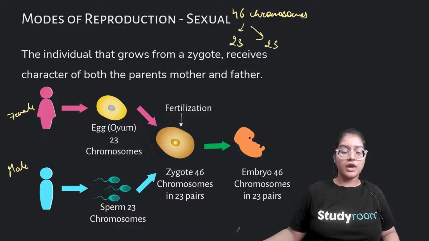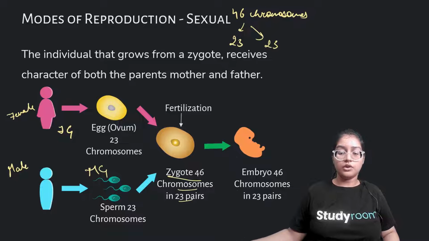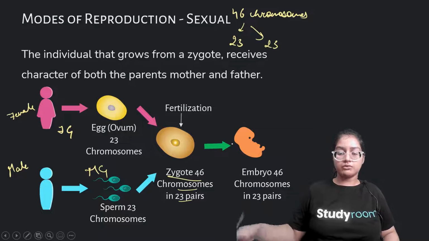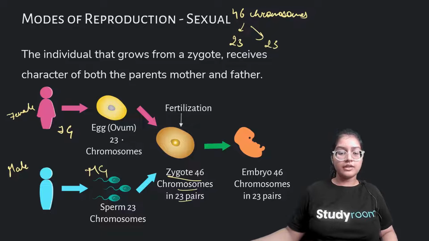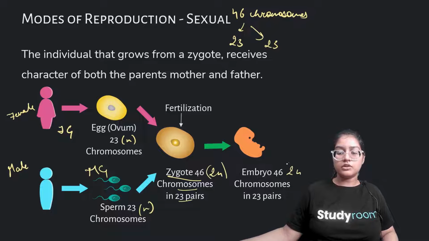So egg or ovum is the female gamete. We receive 23 chromosomes from the egg, and sperm also has 23 chromosomes. Sperm is the male gamete. So from egg and sperm we receive 23 each, and they both fuse to make a 46-chromosome zygote, and then the zygote develops into an adult. So here we can imagine this number as n, and here we can imagine this number as n. When they both fuse, they become 2n. So this is what the sexual method of reproduction is, and here you can see it with the help of chromosomes.